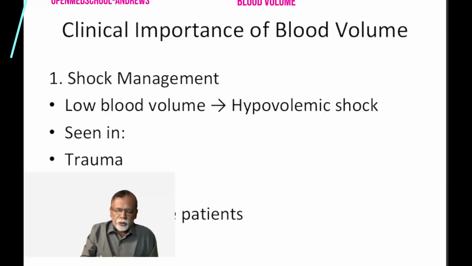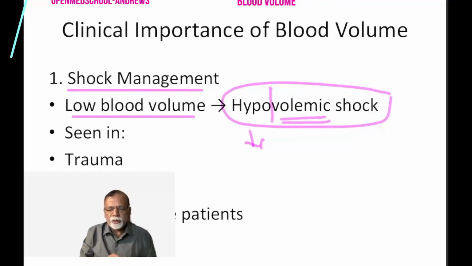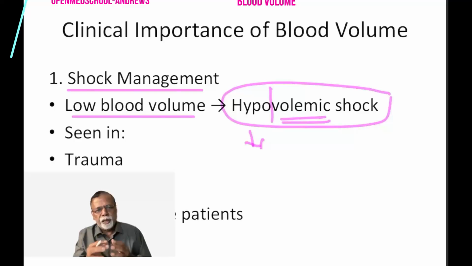So in shock, with low blood volume, such conditions are hypovolemic shock. Hypo means decrease. Volemic means volume. Volume is decreased. So when a person develops bleeding, blood volume is less, and they develop a decrease in the blood pressure, which leads to decreased tissue perfusion. That leads to shock, and that shock is called hypovolemic shock.